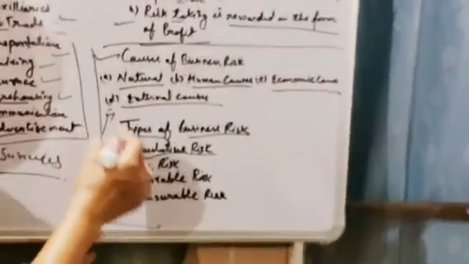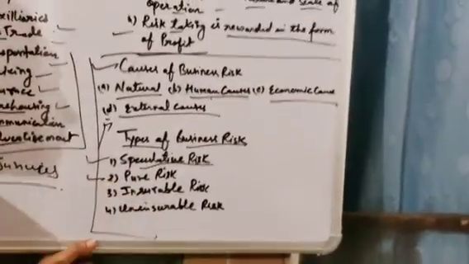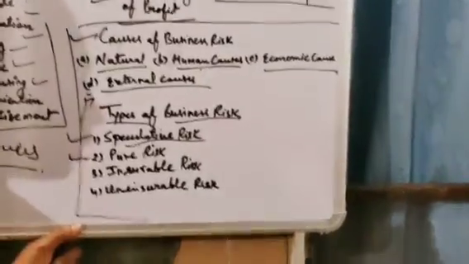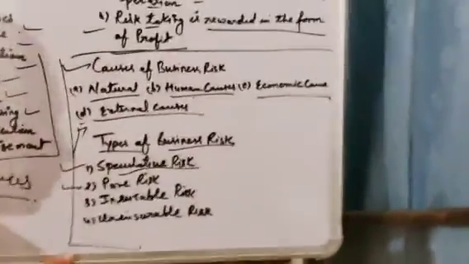Then after speculative risk, pure risk is there. Pure risk is that risk where, if it happens, then loss is there. For example, loss by fire, loss by theft.